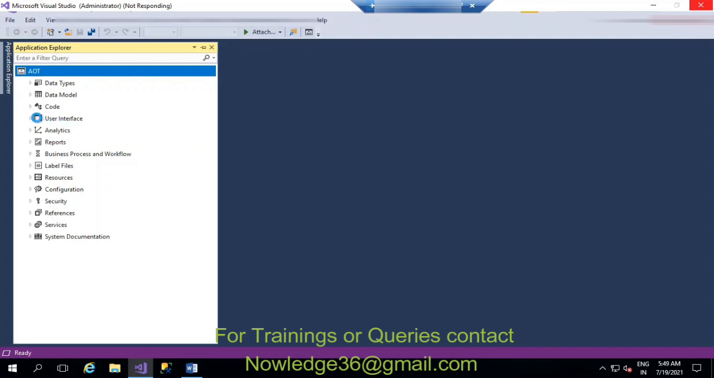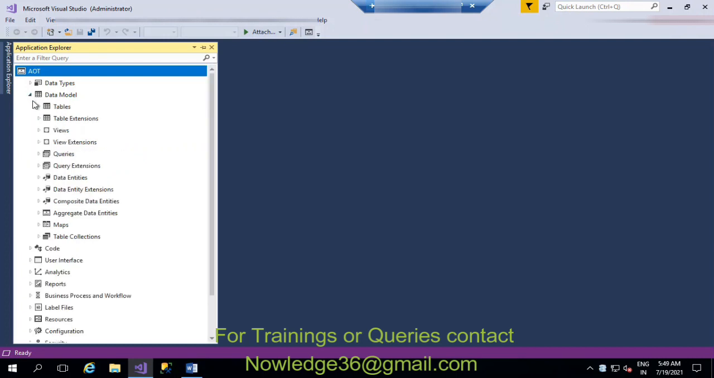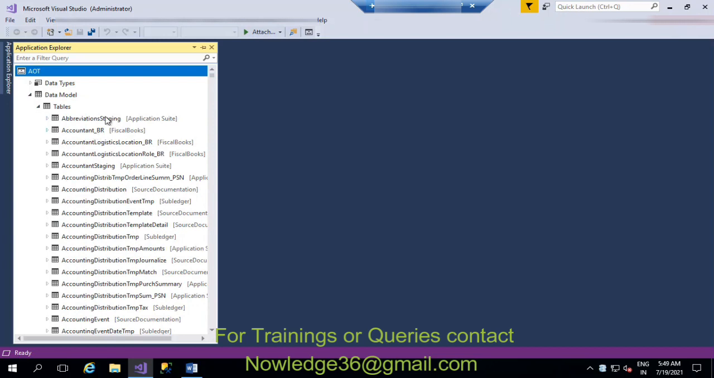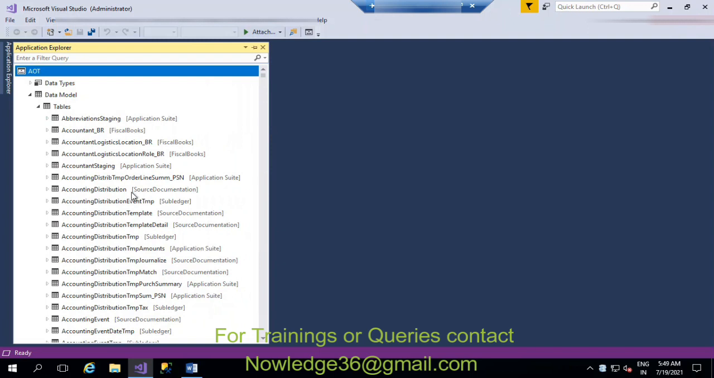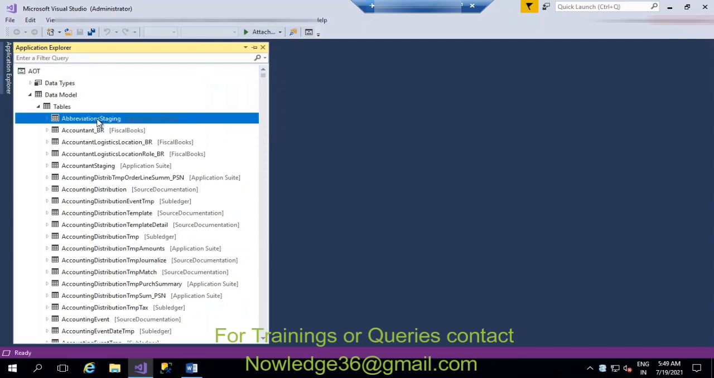Let it load. So in the data model, you will be able to see the tables here. Okay, the tables part. As you can see, these are all the standard elements that are available. I mean, these are all the already existing tables.